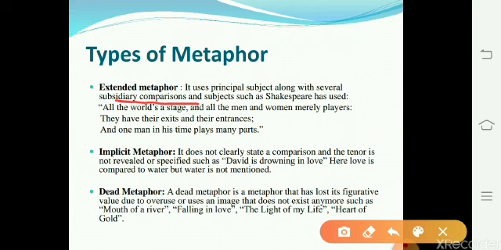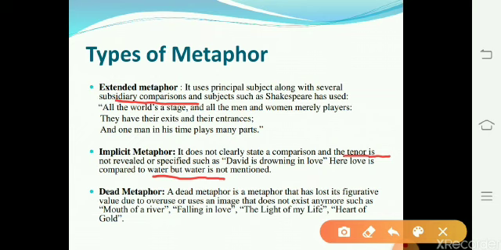is implicit metaphor. It does not clearly state a comparison and the tenor is not revealed or specified, such as David is drowning in love. Here love is compared to water, but what is not mentioned? The tenor is not mentioned, and the tenor is water, but water is not mentioned.